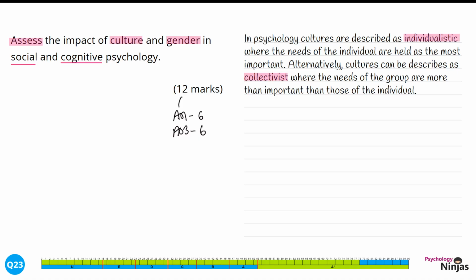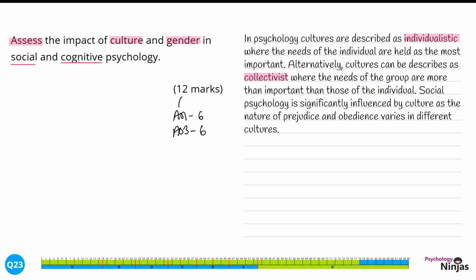We're then going to make a point about the impact of culture within our topics. Social psychology is significantly influenced by culture, as the nature of prejudice and obedience varies in different cultures. We've identified key behaviours within social psychology in terms of prejudice and obedience, and we've linked culture to these specifically. We're then going to explain some research that backs up this point.